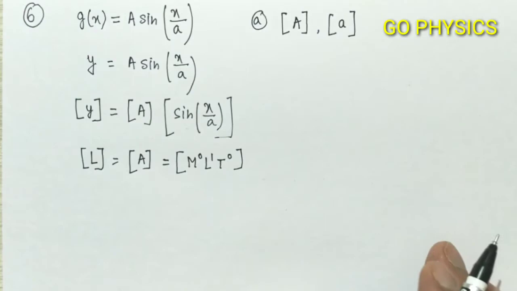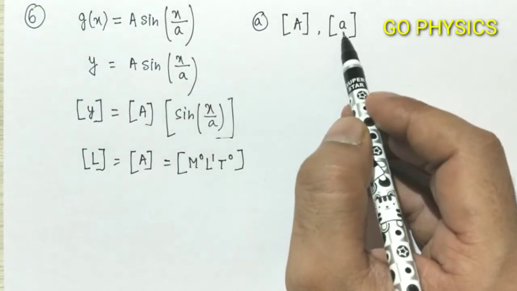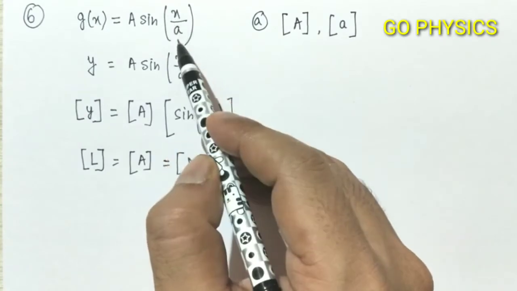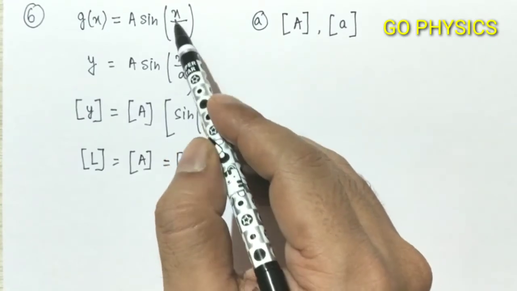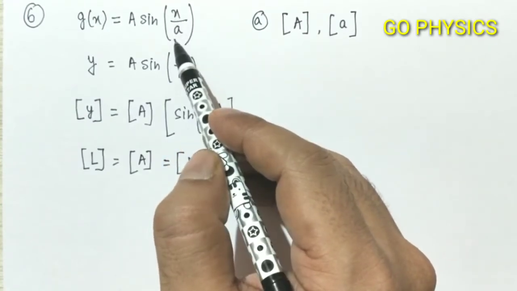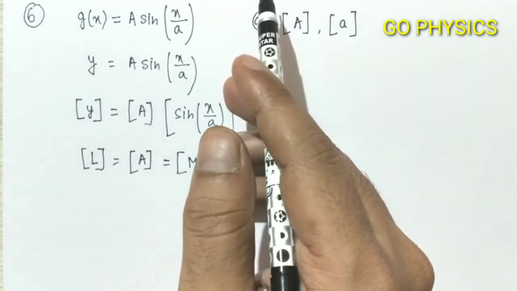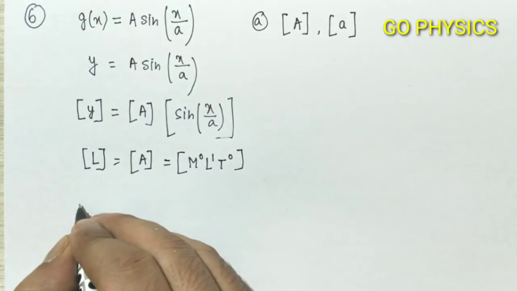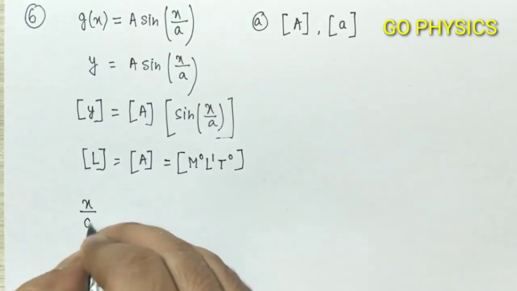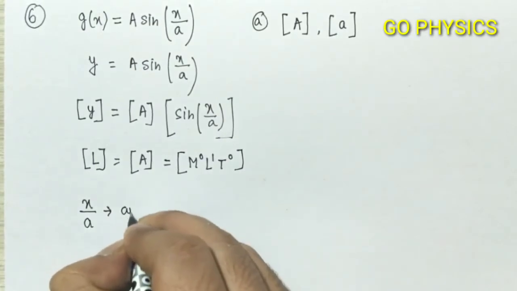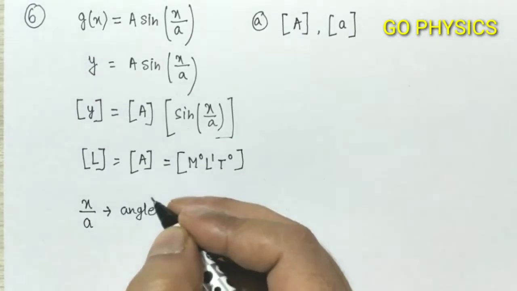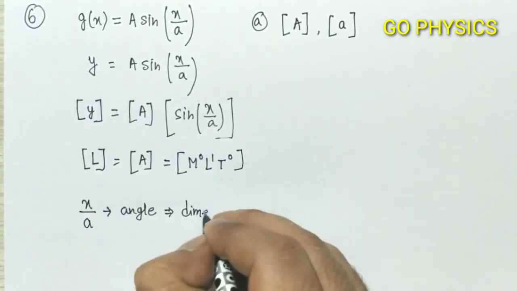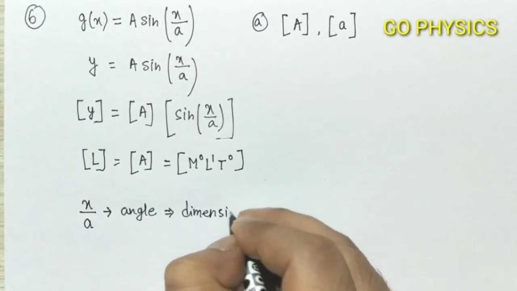Now in the second part of the same question, they are asking the dimension of small a. Now see here, x by a. What is x by a here? x by a is the angle, and angles are dimensionless. So again we can say that the ratio x by a is an angle, and angles are always dimensionless.